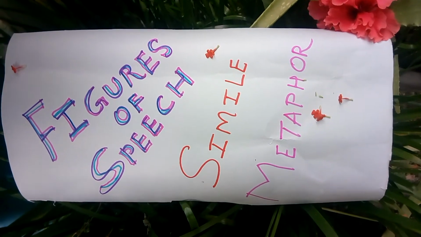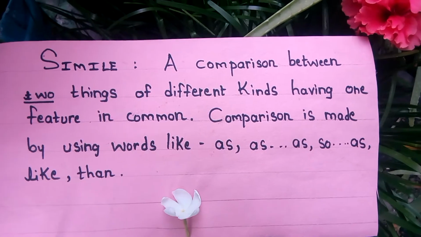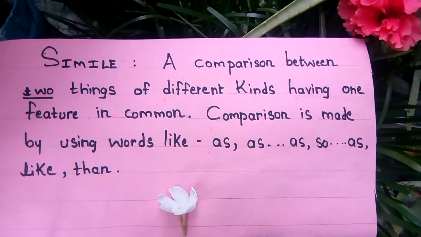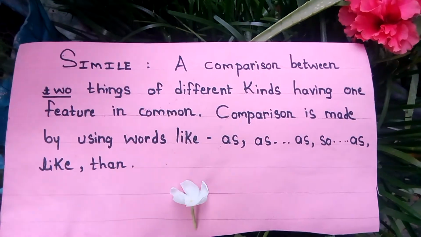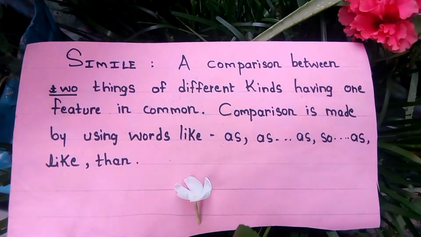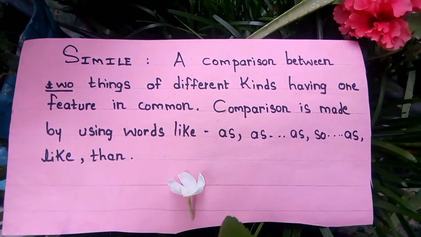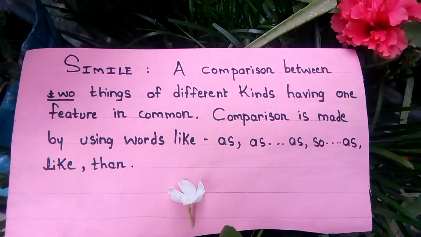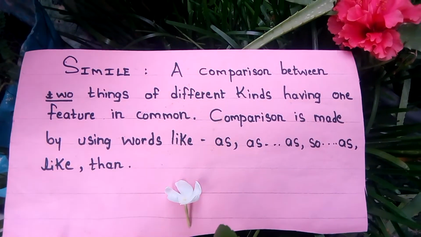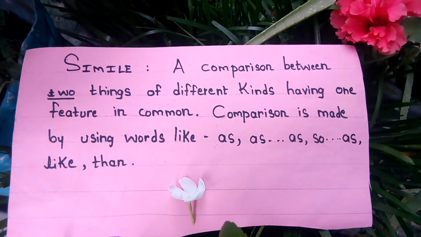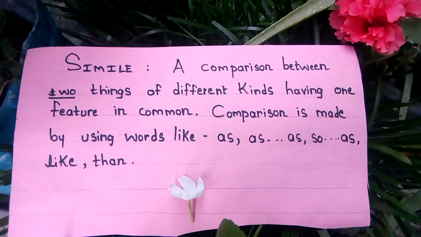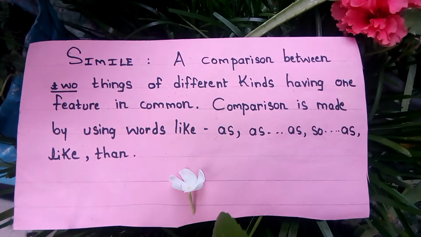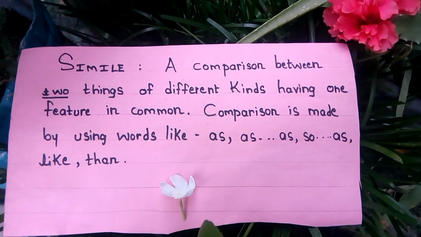Let's begin with simile. Let's try to understand the definition of simile. Simile means a comparison between two things of different kinds having one feature in common. Comparison is made by using words like as, so as, like, than, and such words which bring out comparison.